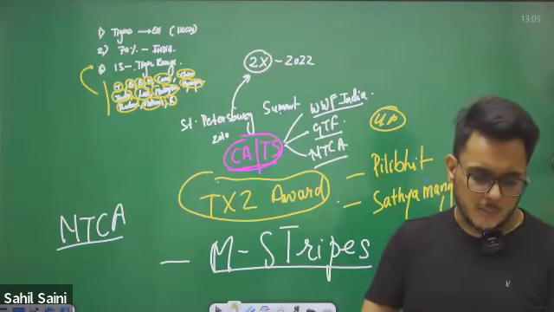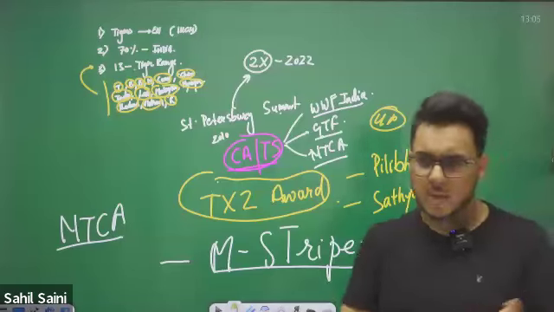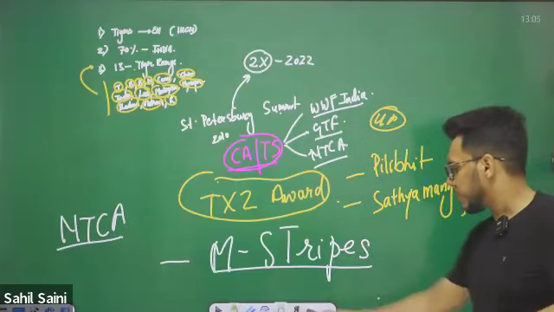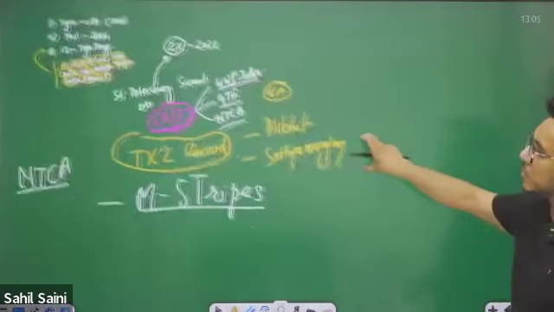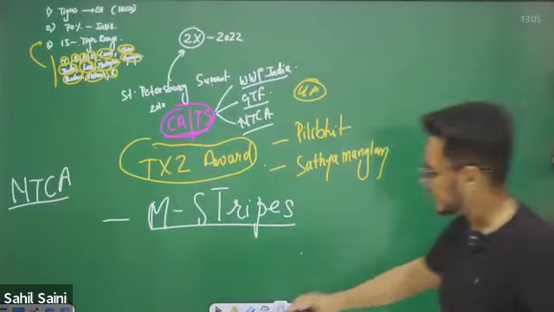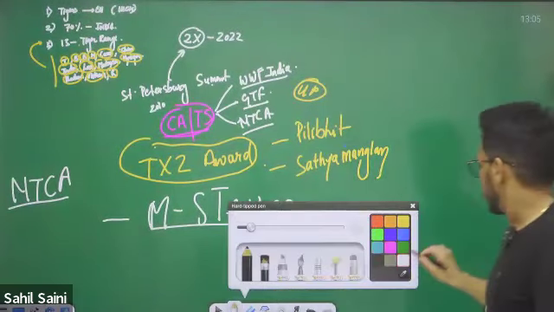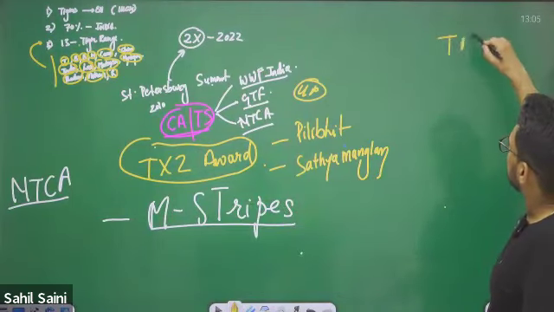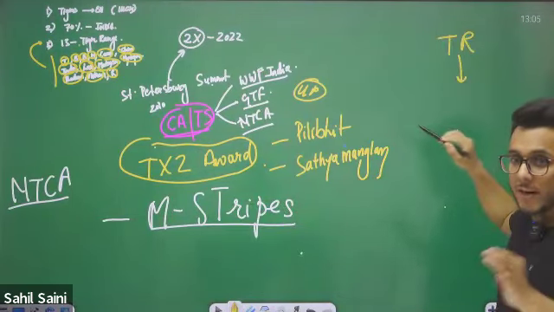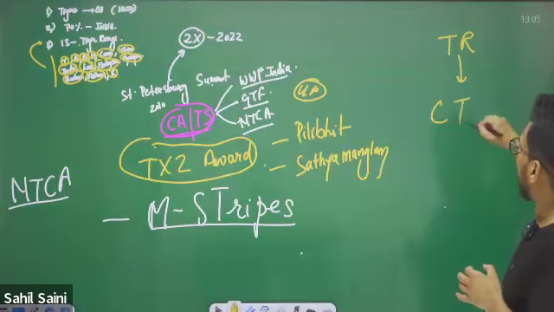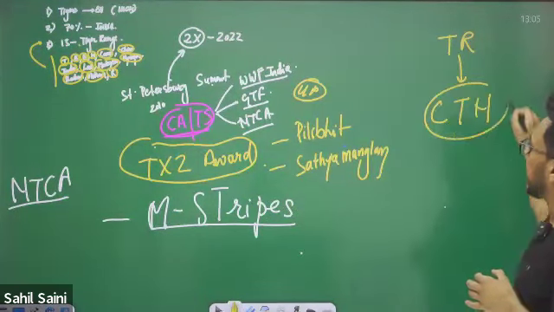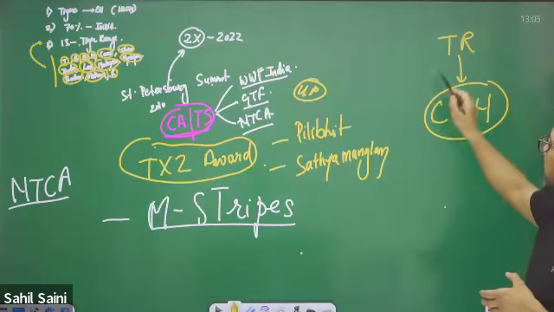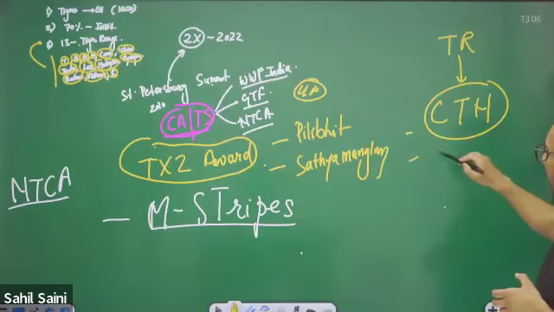Also, one more thing, a few more things with respect to tiger reserves. Tiger reserves are also referred to as critical tiger habitats.